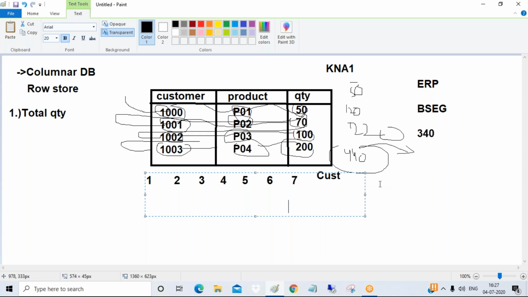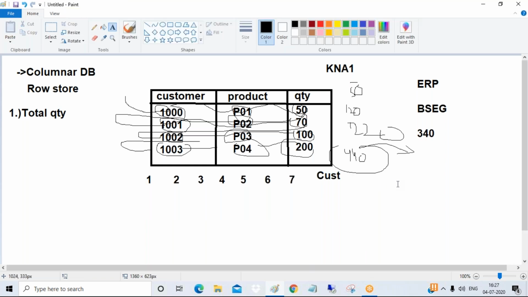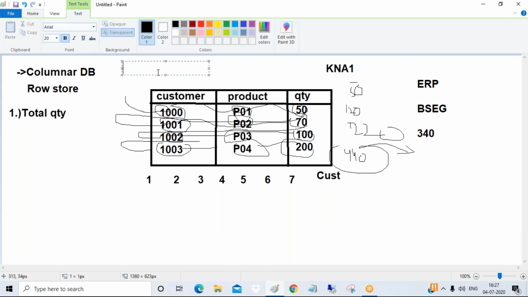And there, guys, it results in low performance. Performance will be drastically reduced if you are using traditional databases. Why? Because columns are more. If columns increase, scanning will increase. The system has to scan each and every column, and it will take a lot of time. If you want to perform anything, not only totals, if you want to search any column also, the system will take a lot of time.